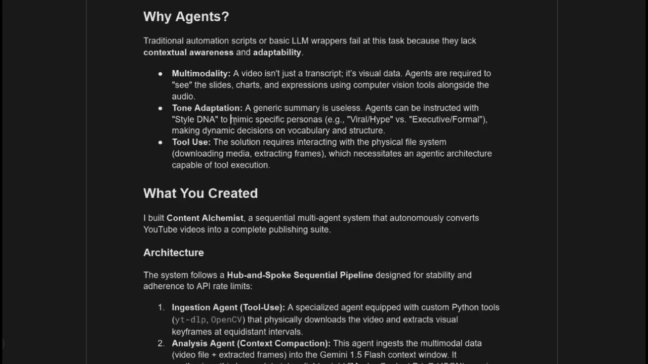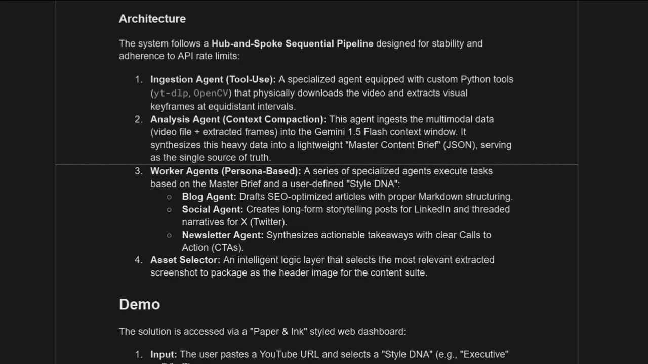Tone adaptation is used in this project as agents can be instructed with style DNA to mimic specific personas, for example a viral hype versus an executive, formal, or professional tone, making dynamic decisions on vocabulary and structure. Tool use is the third feature. The solution requires interacting with the physical system, like downloading media and extracting frames, which necessitates an agentic architecture capable of tool execution.